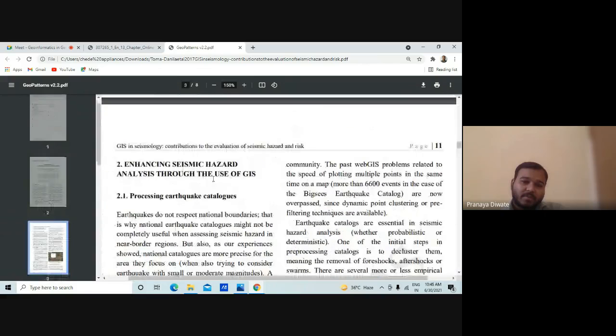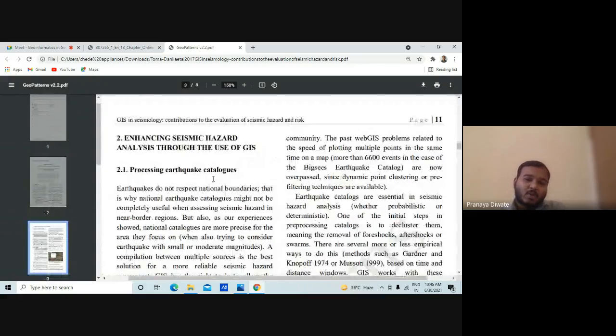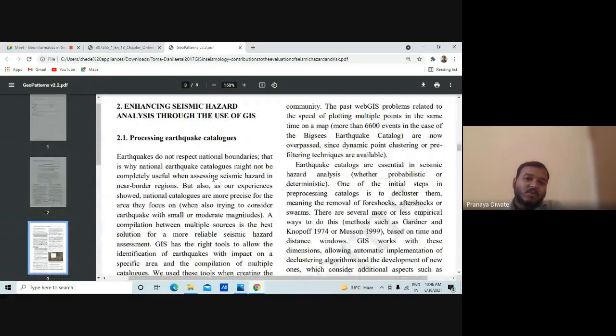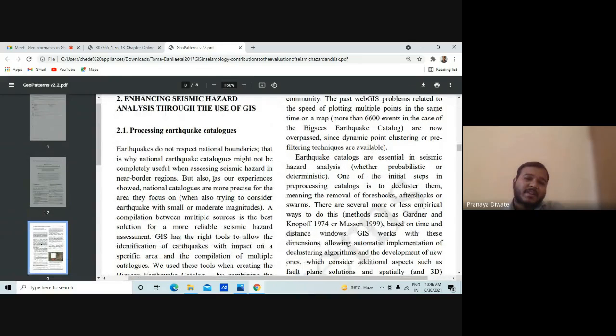Then you have processing of the earthquake catalog. An earthquake catalog means earthquakes do not respect national boundaries. You don't see earthquakes restricted only to the Indian border or Bangladesh border or Sri Lanka border or Afghanistan border. Earthquakes do not respect any national boundary.